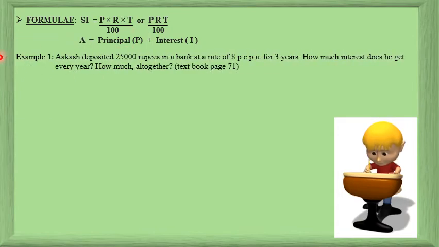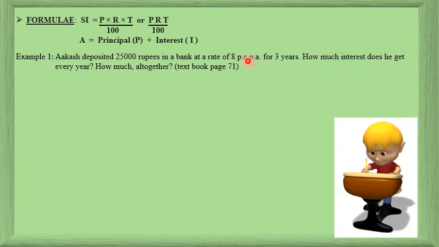Now let's solve this example. Akash deposited 25,000 rupees in a bank at a rate of 8 PCPA. PCPA means percent per annum. Annum means 1 year. For 3 years. Okay, so for 1 year he had to pay 8%. Such he had to pay for 3 years.